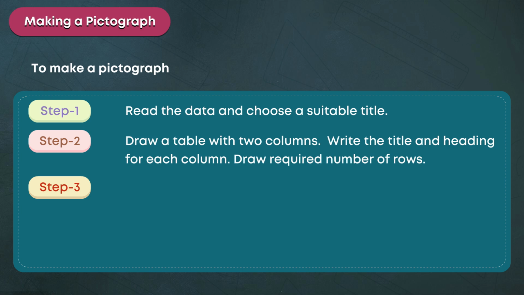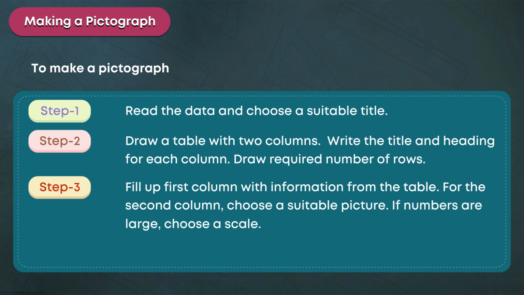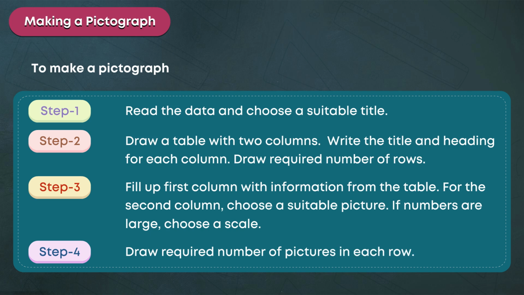Step 3. Fill up the first column with information from the table. For the second column, choose a suitable picture. If numbers are large, choose a scale. Step 4. Draw the required number of pictures in each row.